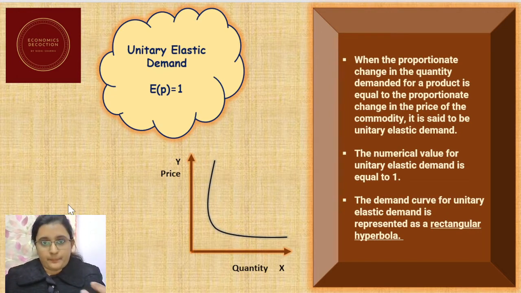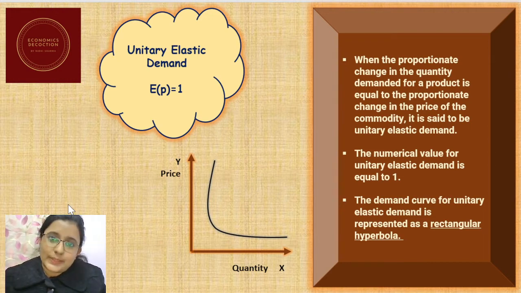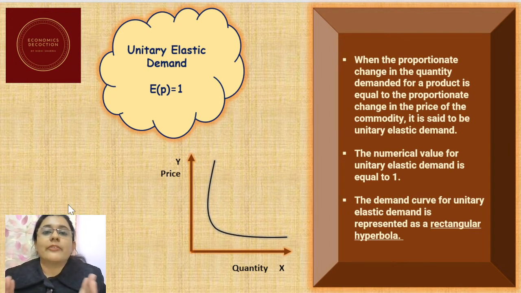If the price decreases by 25%, the quantity demanded increases by 25%. So the proportionate variation between the price level and the quantity demanded would be equal. So this will give us a unitary elastic demand where the value of elasticity of demand is equal to 1.